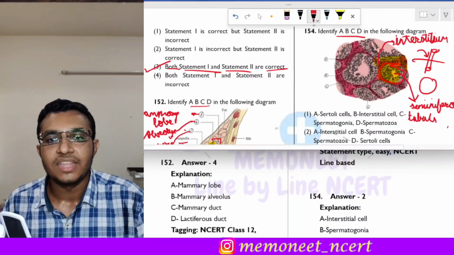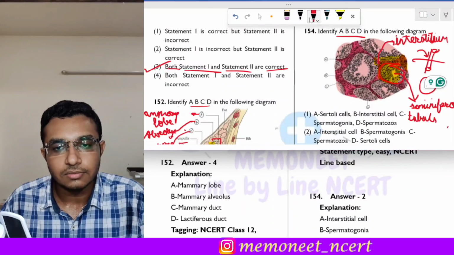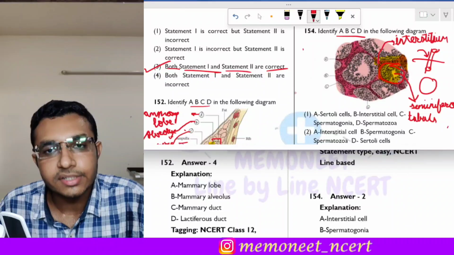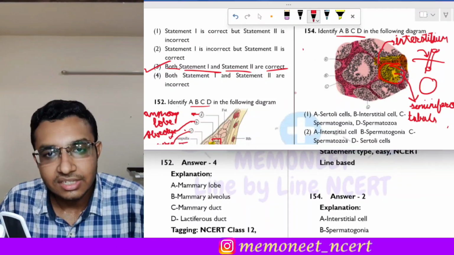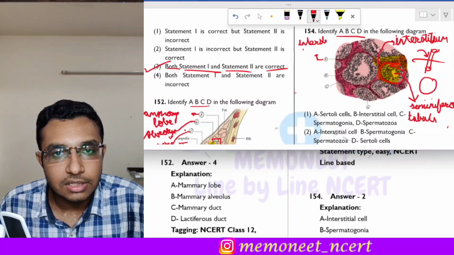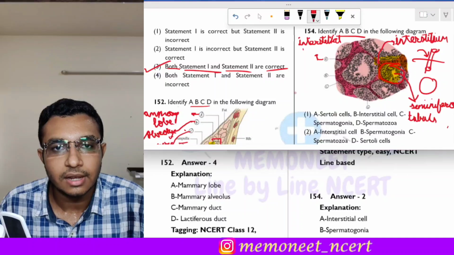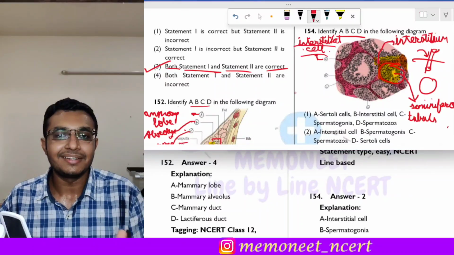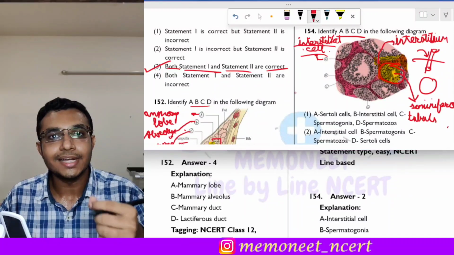Now we have to identify A, B, C and D. So what is A first? A lies in the interstitium, and it is a cell, so this will be called as interstitial cell. So A is the interstitial cell. And what is the function of the interstitial cell? The interstitial cell is also called as Leydig cell, and this Leydig cell secretes testosterone.